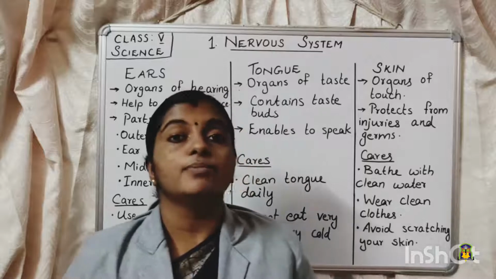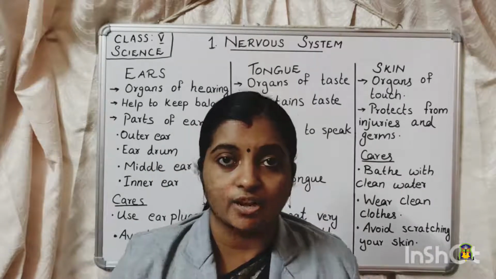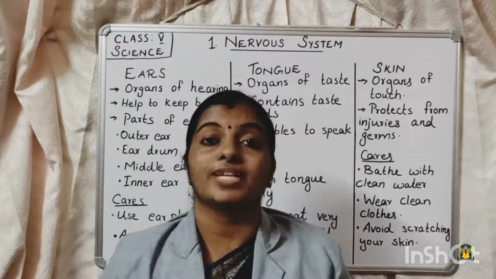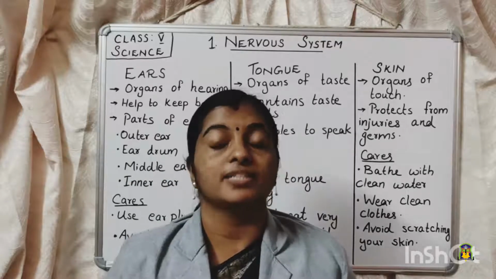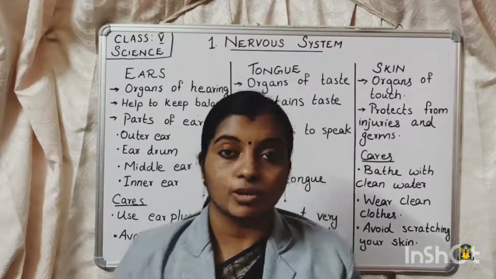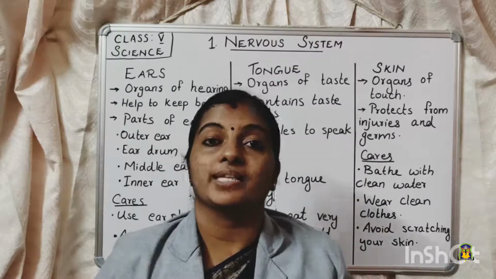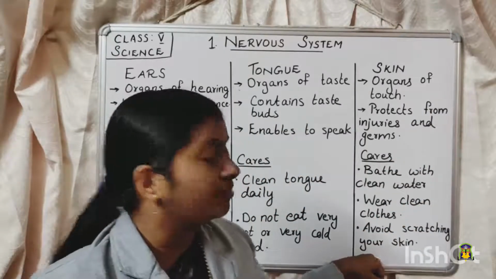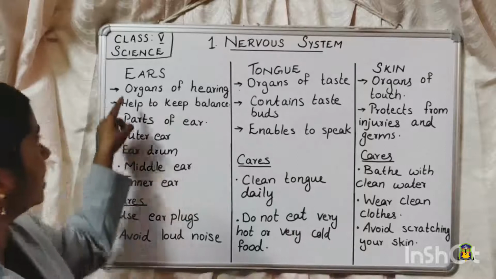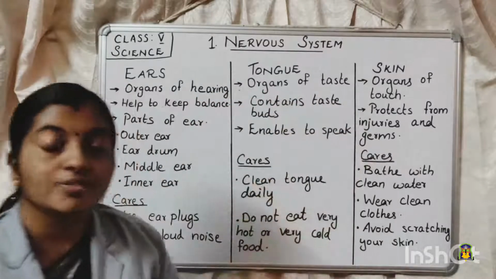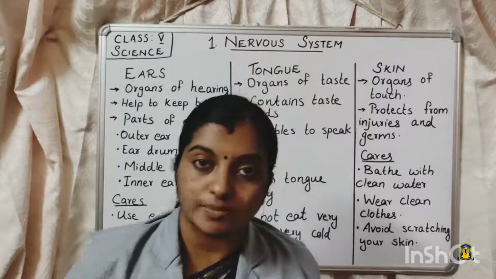And another most important thing we should take care of, what is it? We should always wear cotton clothes or loose clothes when it is extremely hot, that is during the summer season. We should wear loose cotton clothes so that there can be proper air circulation. So these are the important cares that should be given for the skin. So today we studied about ears, tongue and skin. So with this we have come to the end of this chapter also.